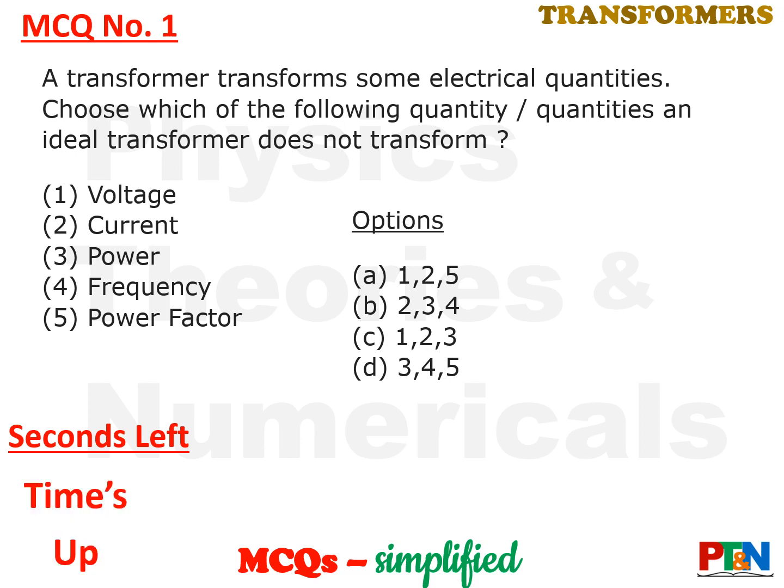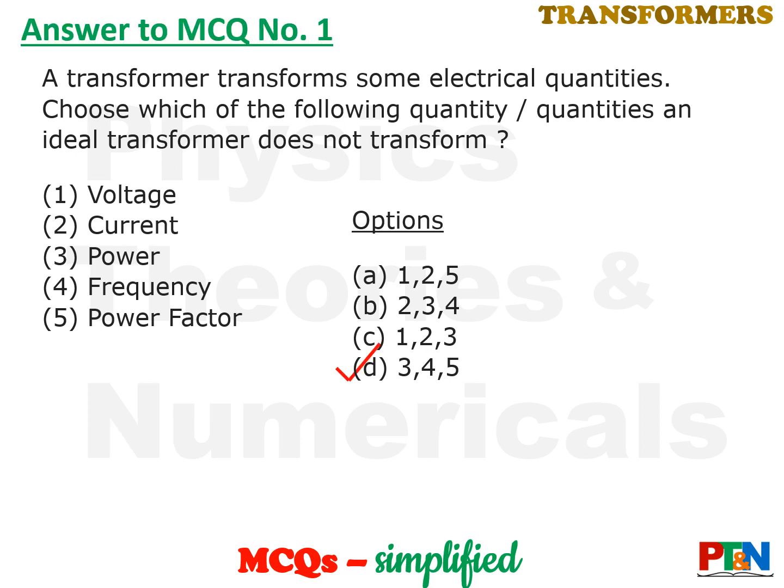Time's up. Hope you got your option. Let's see the answer. The answer is option D, that is power, frequency and power factor. They do not get changed in a transformer. What gets changed is voltage and current. Basically voltage changes, keeping the power same, so current also gets changed. A transformer is basically used for changing the voltage level and keeping the power same. So the quantities that get changed in a transformer are voltage and current. Power, frequency and power factor do not get changed.